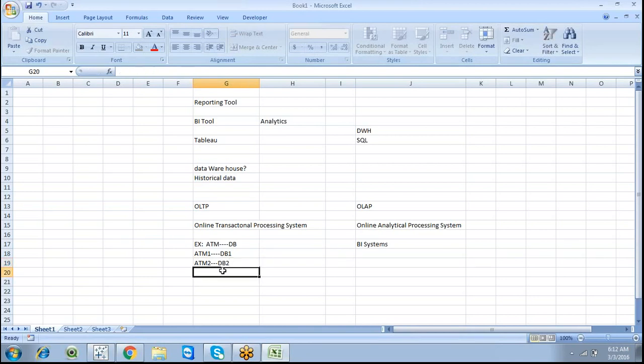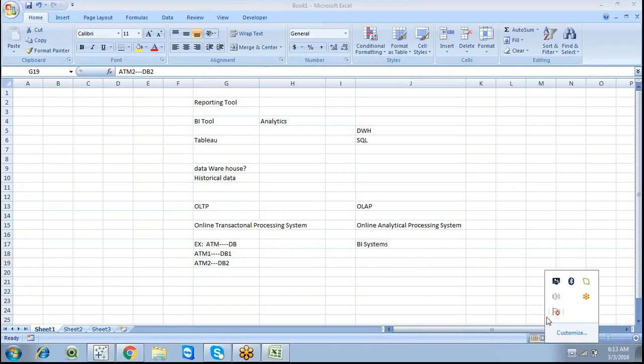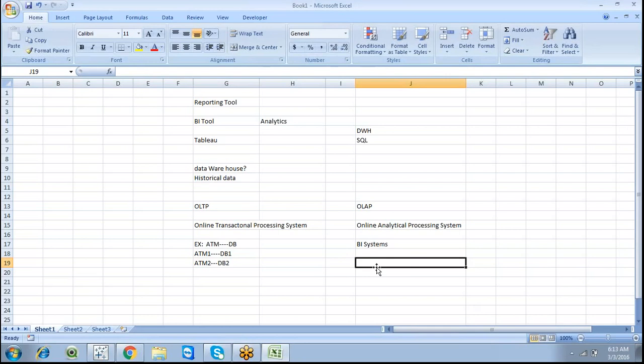So these are different application-oriented systems. We do transactions in different ATMs, but at the end we get a bank statement, a consolidated statement where we can see all the transactions we have done in different ATMs.